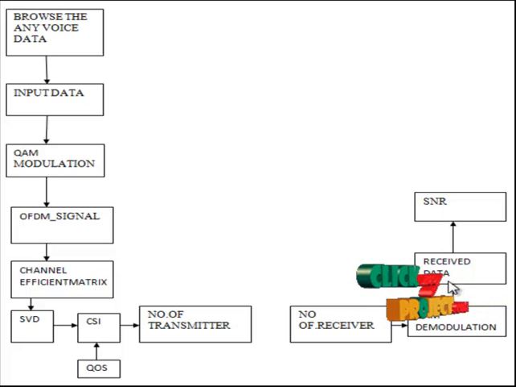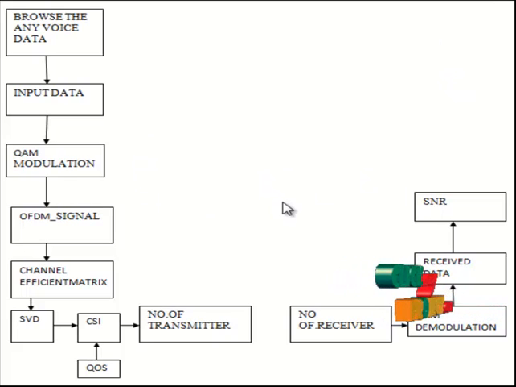Then the QAM demodulation method demodulates the signal. Then they go to the received signal. The received signal identifies the received data. The SNR value and the bit error rate value are calculated from the received data. The signal to noise value and the bit error rate value are used to plot the various graphs for energy efficiency optimization, and the effective energy and effective capacity levels are also measured.